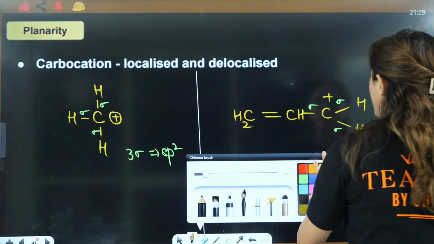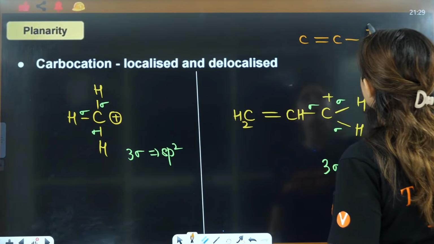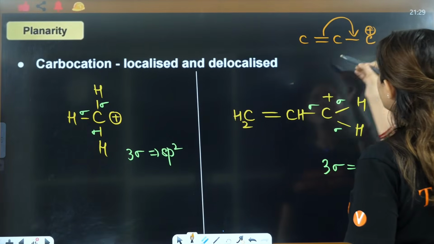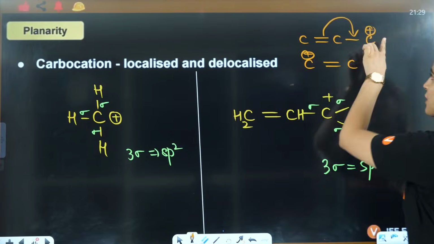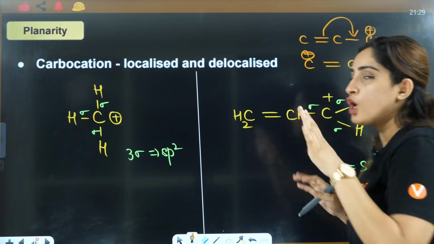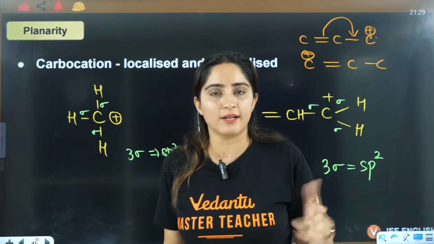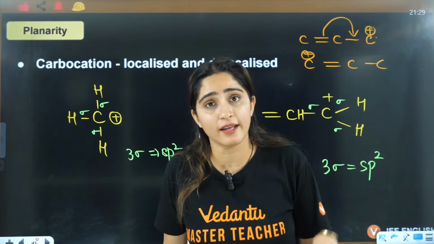So, ma'am, what do you mean by delocalized? Delocalized means who is not living at his own place. So sometimes it is moving here, now carbocation will move here. Can you see this carbocation is delocalized, moving here and there, right? Localized, local person. Now tell me, what is a local person? He is local, that means he is living in that area.